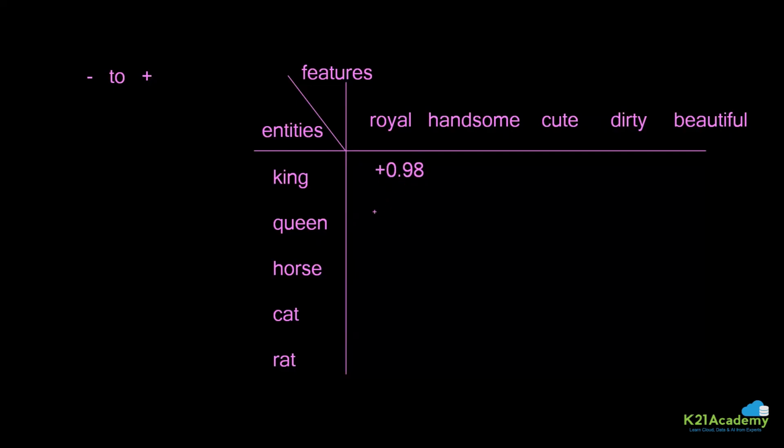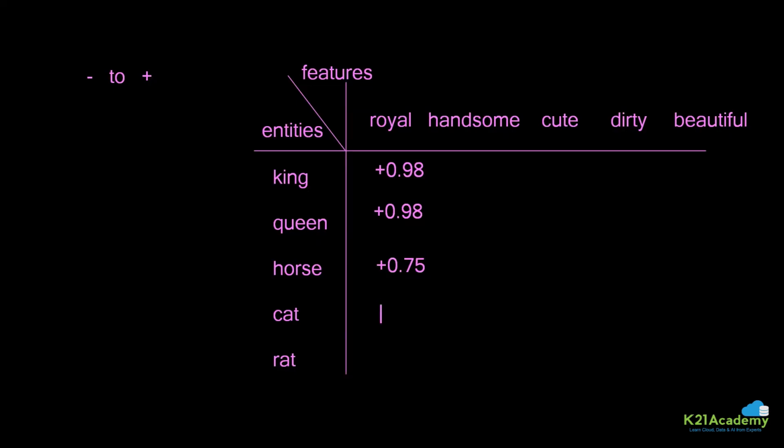Are queens also royal? Yes, they are also royal. Suppose this is also having a value of 0.9. Horse, are they royal? Actually, they are royal in the sense that a horse is kept by a king, not by a queen that much, but kings do keep it, right? And even ride it. So suppose this is getting a value of, I'll just say, 0.75, assume.